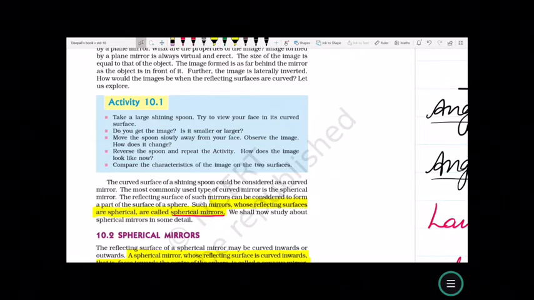The curved surface of a shining spoon could be considered as a curved mirror. The most commonly used type of curved mirror is the spherical mirror. The reflecting surface of such a mirror can be considered to form a part of the surface of a sphere. Such mirrors whose reflecting surface is spherical are called spherical mirrors. So, the mirror which is formed from a sphere is called a spherical mirror.